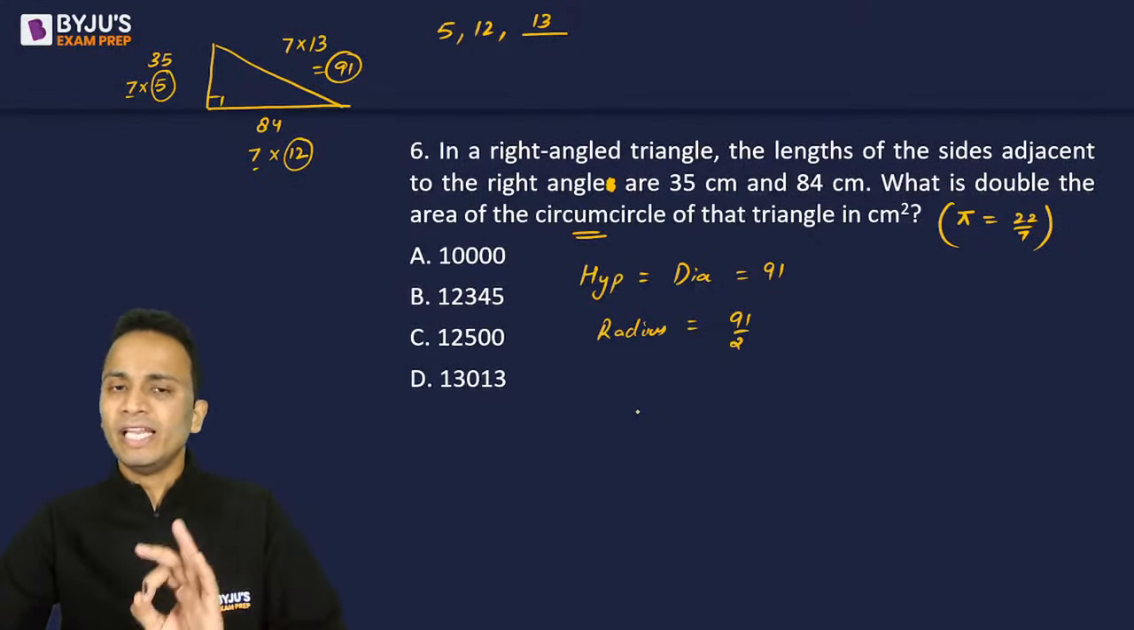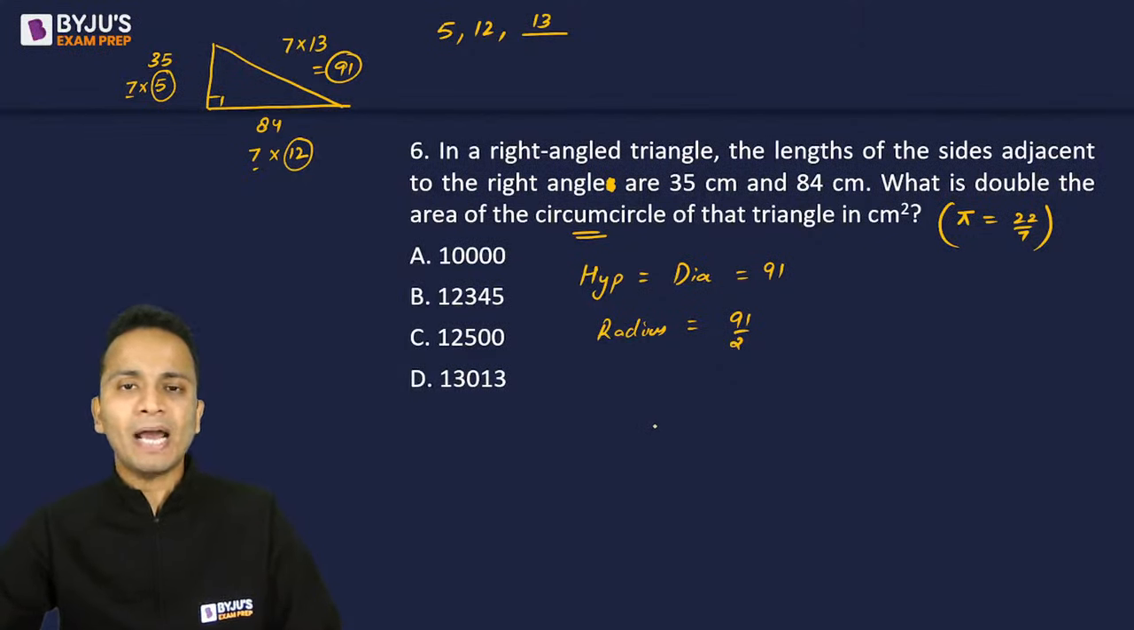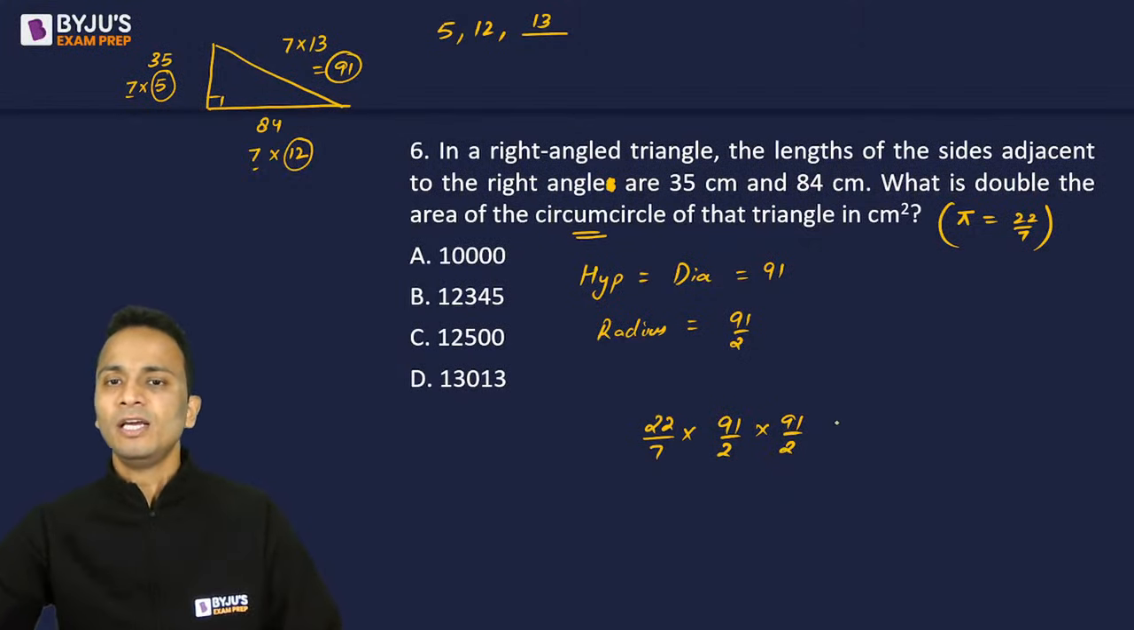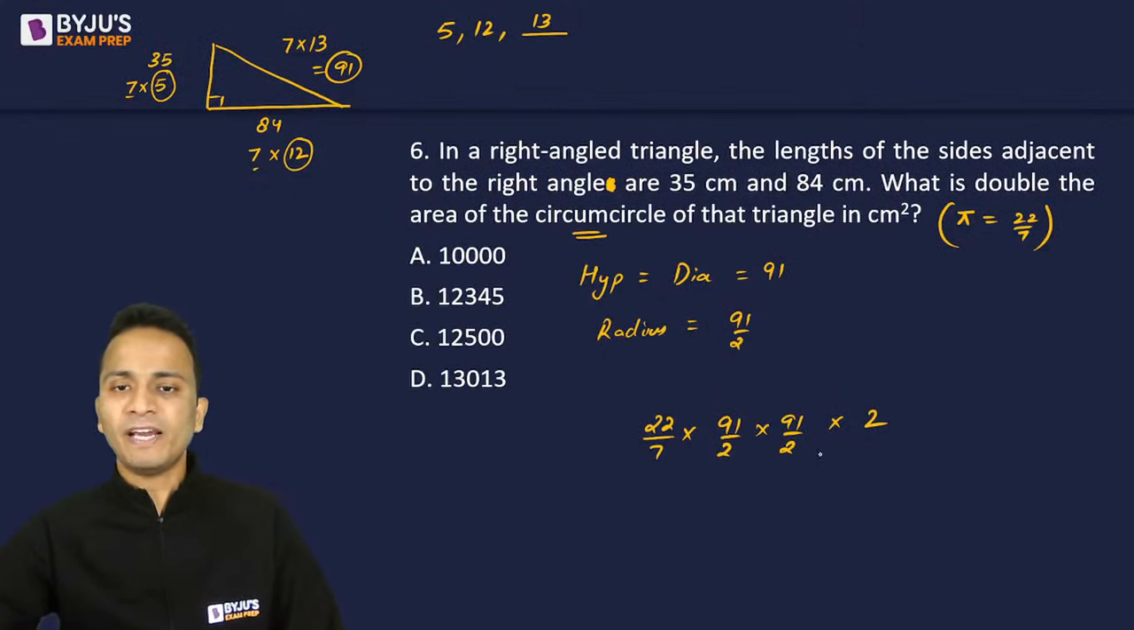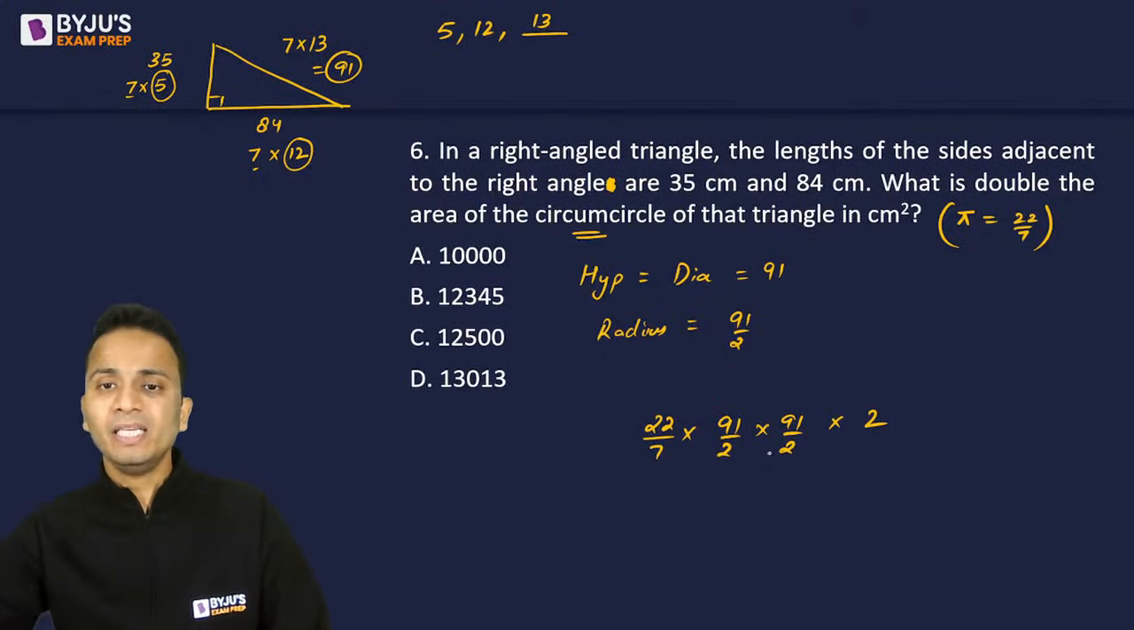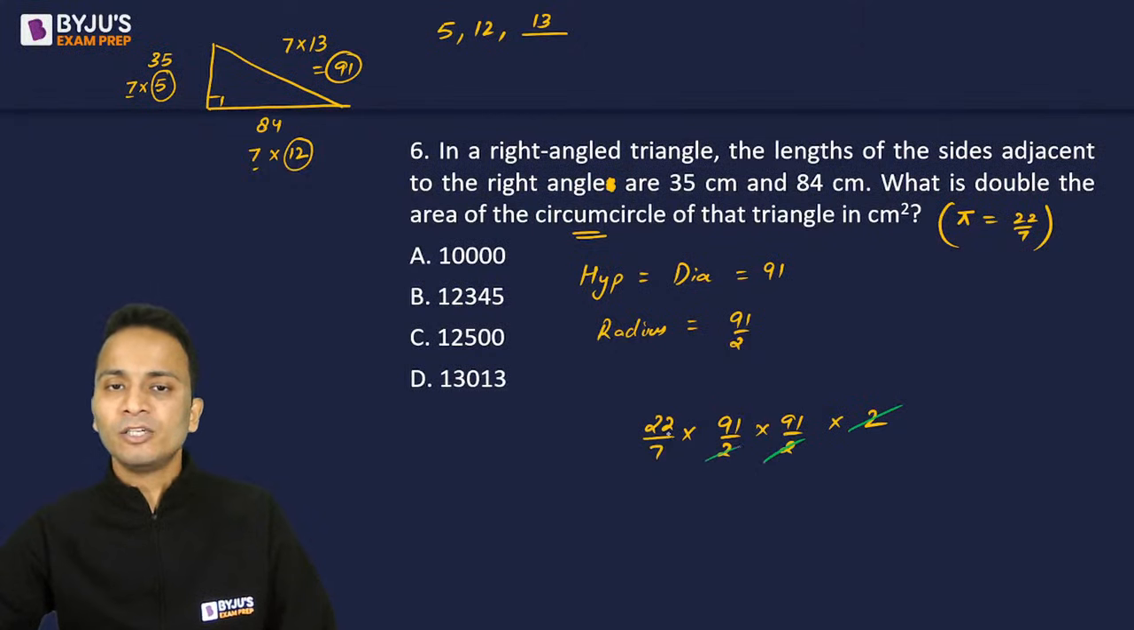Now let's find out the area of this circle. So area of this circle will be pi r square, pi which is 22 upon 7, r square 91 upon 2 into 91 upon 2. I want to find the double of the area, so I'll multiply it by 2 and simplify. While simplifying, like one of the students mentioned, Mandeep, 2 and 2 will get cancelled, 2 and 22 will get cancelled, 11 and 91 will get cancelled. So the final answer should be 11 into 13 into 91.